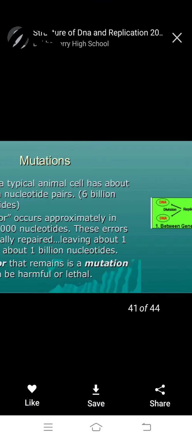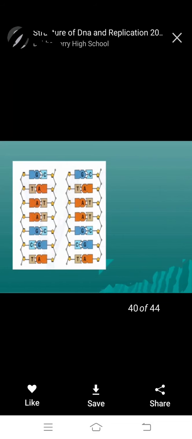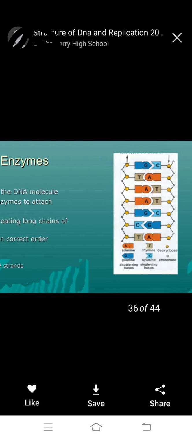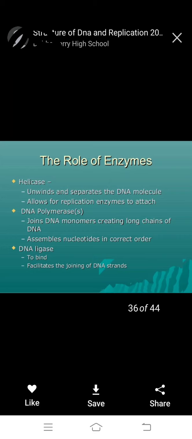Okay, in this topic, what was the importance? Here we have enzymes, very important in MSc entrance. Which enzymes are involved in replication? Helicase, DNA polymerase, and DNA ligase. Very important.